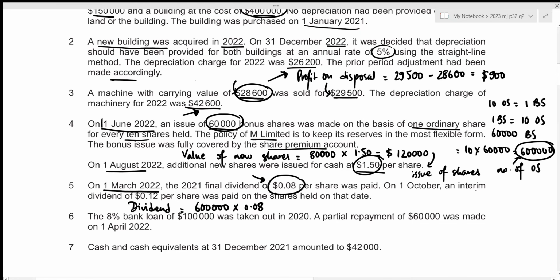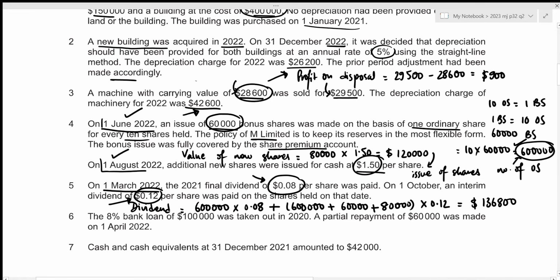Now on 1st October, an interim dividend of 0.12 per share was paid. Okay, so remember that 1st October is after the date of 1st August. So this dividend of 0.12 is provided on the existing number of shares of 600,000, as well as the bonus shares issued on 1st June 2022, which was 60,000 shares, as well as the new shares issued on 1st August 2022, which was 80,000. And now we need to provide the dividend of 0.12 per share for these number of shares. Now this gives the total dividend paid for in the year 31st December 2022 to have the value of 136,800.